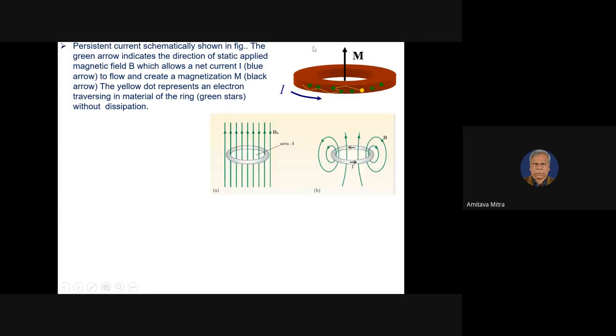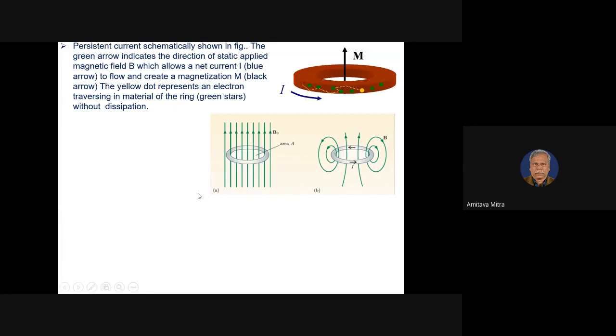Or in other words, it will also create a magnetic field because of the flow of current through a circular ring. So it will also create a magnetic field due to the passage of this current within the ring.